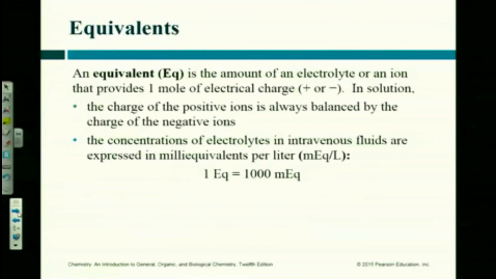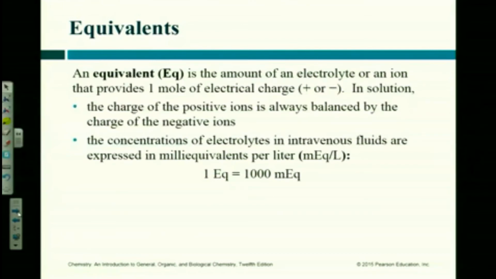So, anybody ever gone to the hospital and looked at an IV bag? The units that they have on there are how many equivalents are in there. It doesn't say anything about the mass of the things. It says how many equivalents. An equivalent is a measure of how much electrical charge there is. So 1 mole of positive charge is 1 equivalent. 1 mole of negative charge is 1 equivalent. The charge of the positive ions must always balance the charge of negative ions.